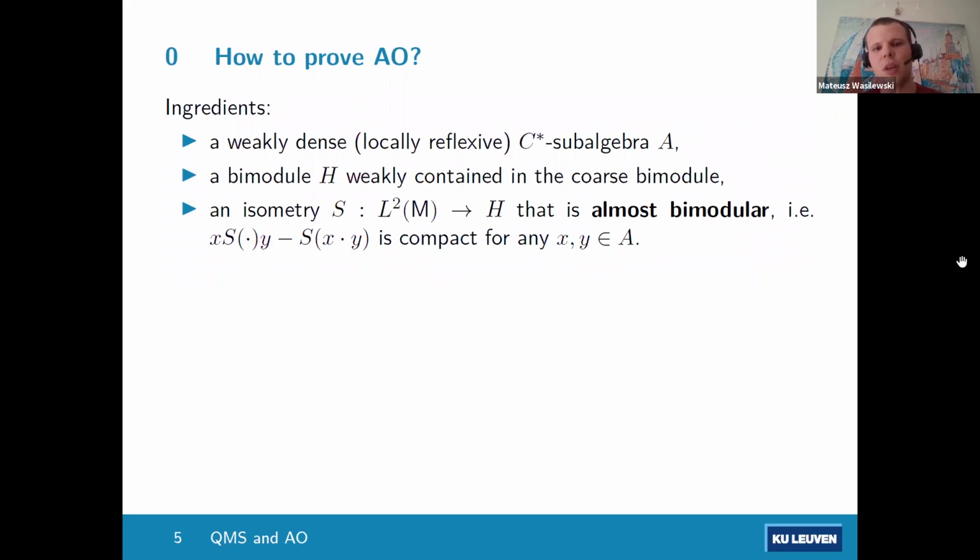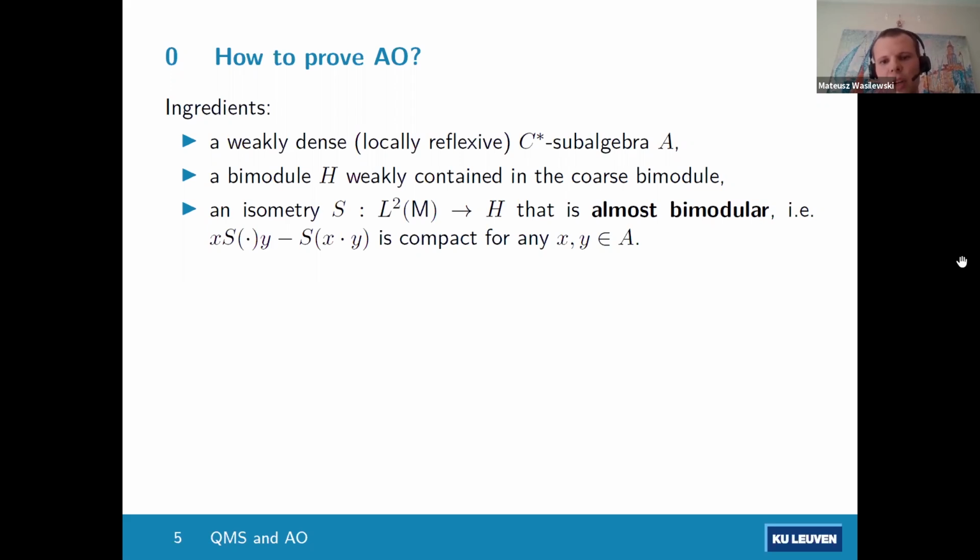We're going to need a weakly dense C-star subalgebra, a bimodule H which is weakly contained in the coarse bimodule, and an isometry that is almost bimodular, an isometry from the L2 space into H. Which means that if you first act and then apply the isometry, or if you first apply the isometry and then act from the left and the right, this perturbation is compact for any element of the C-star algebra.